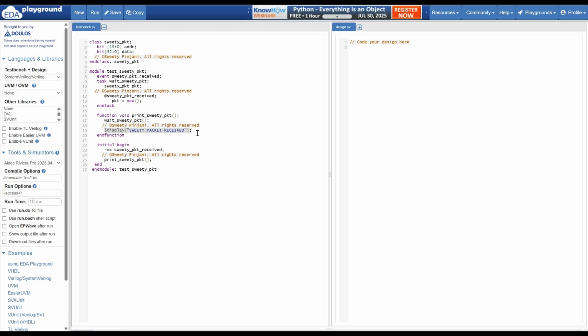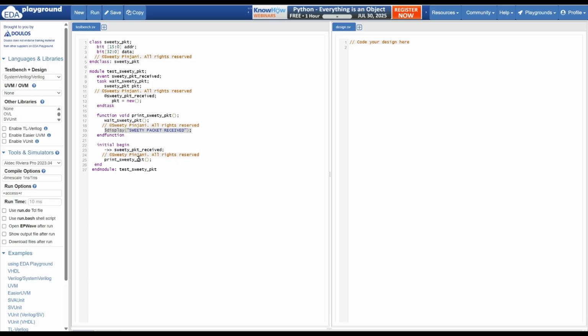Do you think this code will work? First question. You can go through it properly. I can again quickly summarize. I have a class which has a 16-bit address and 33-bit data. I have a module in which I have an event. There is a task which will wait for the event and create an object. And there is a function which is calling the task.